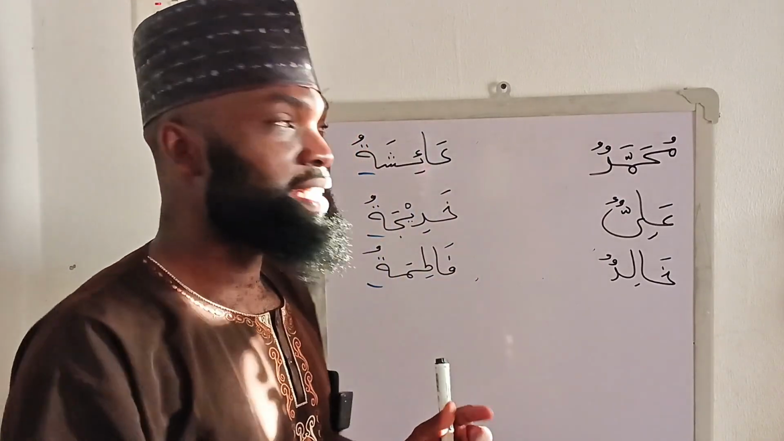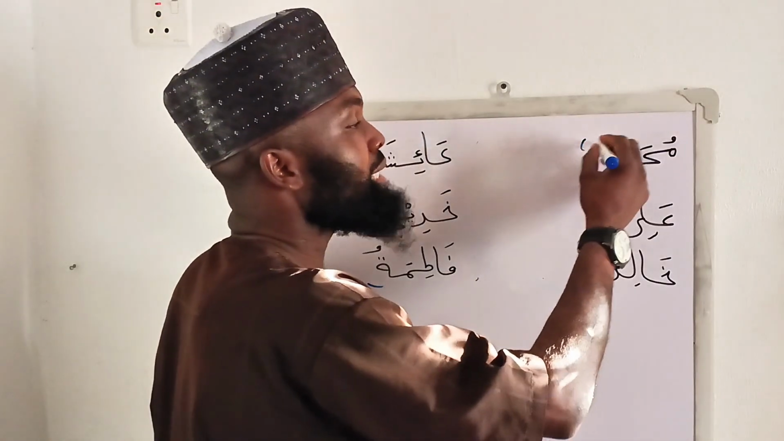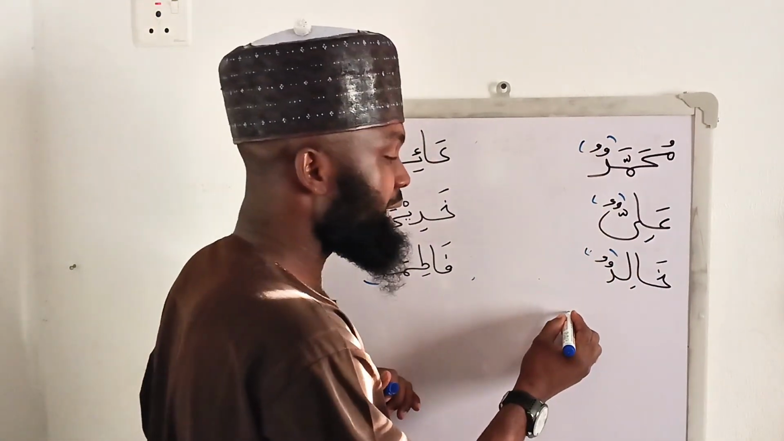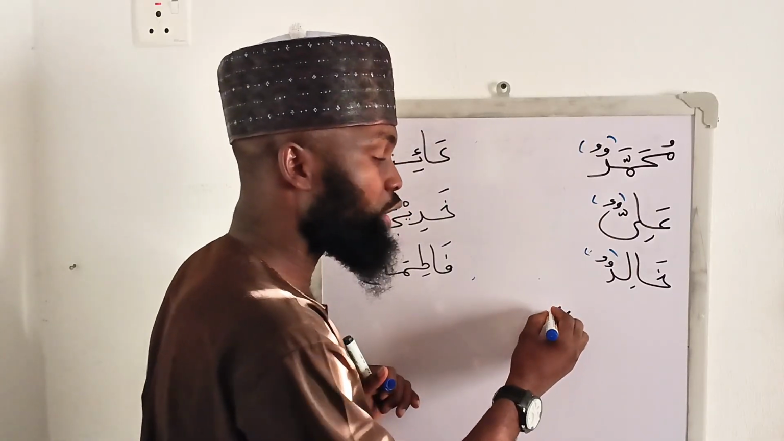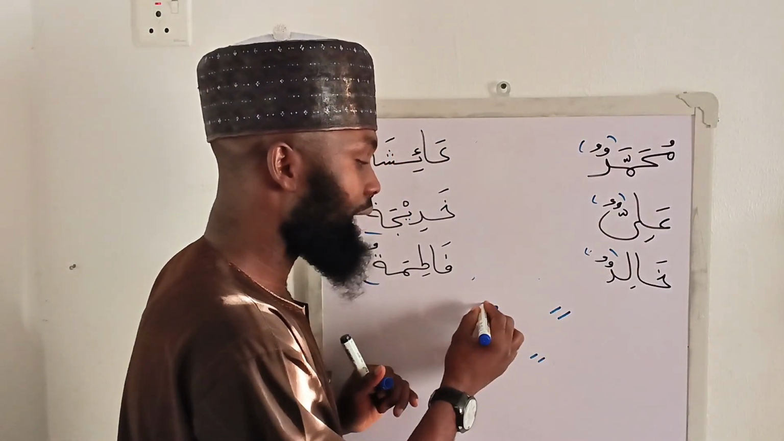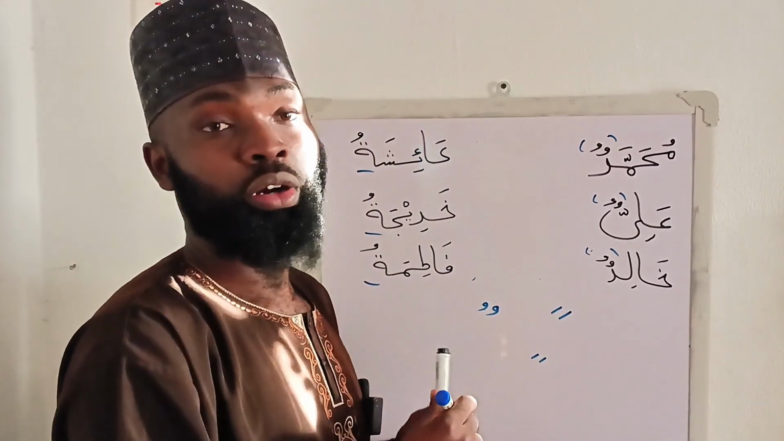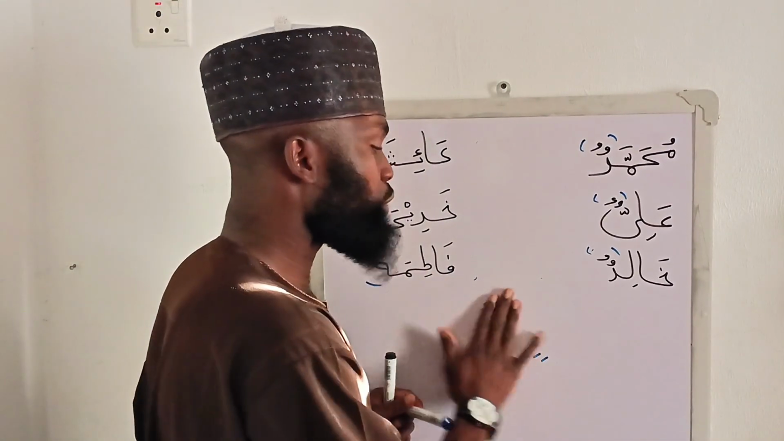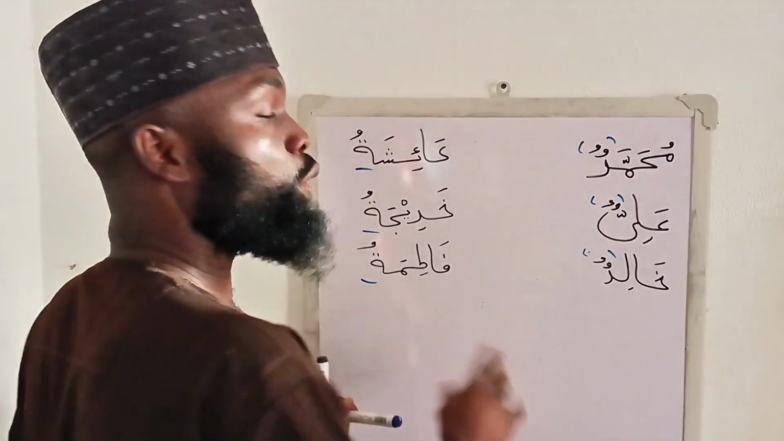Now, another thing you will notice is that the names of males are all ending with tanween. Do you know what is tanween? Tanween is when we have fatha, then we have the second one. When we have kisra, we have the second kisra. When we have dhamma, we have the second dhamma. That is what we call tanween. We call it dhammatan, fathatan, kisratan. So this is what we call tanween.